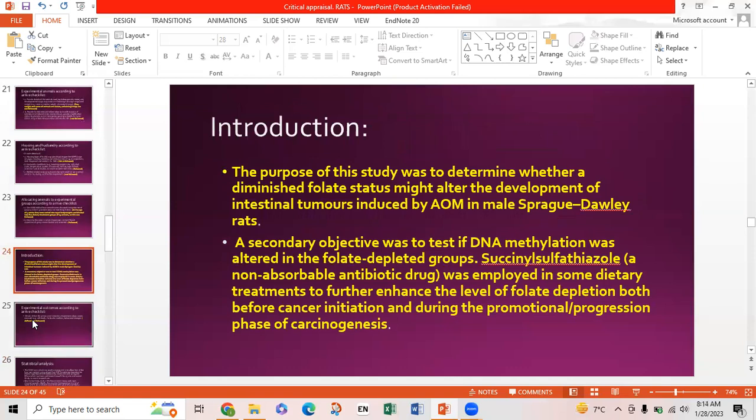Introduction. The purpose of the study was to determine whether a diminished folate status might alter the development of intestinal tumors induced by azoxymethane in male rats. A secondary objective was to test if DNA methylation was altered in the folate-depleted groups. A non-absorbable antibiotic drug was employed in some dietary treatments to further enhance the level of folate depletion, both before cancer initiation and during the promotional progression phase of carcinogenesis. This paragraph is added from the article and it's highlighted because these points are followed.